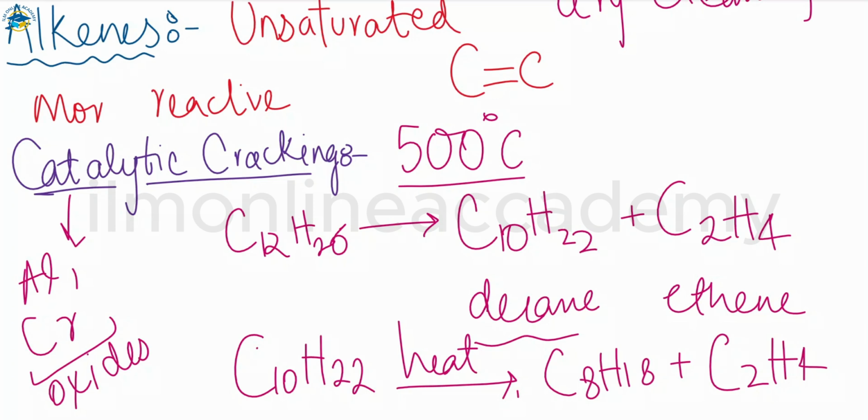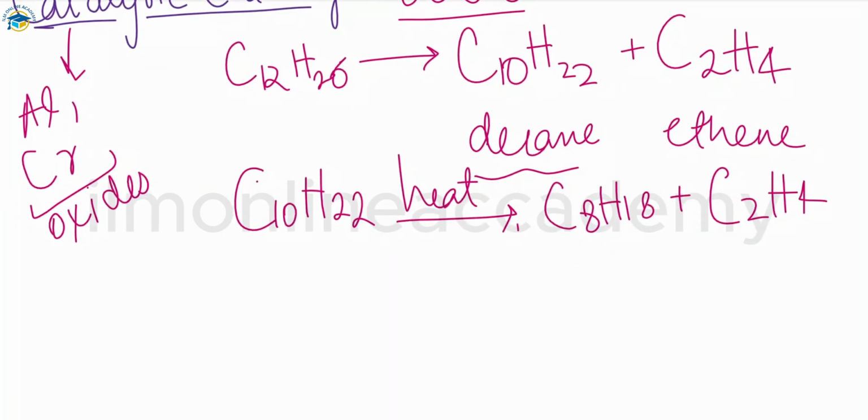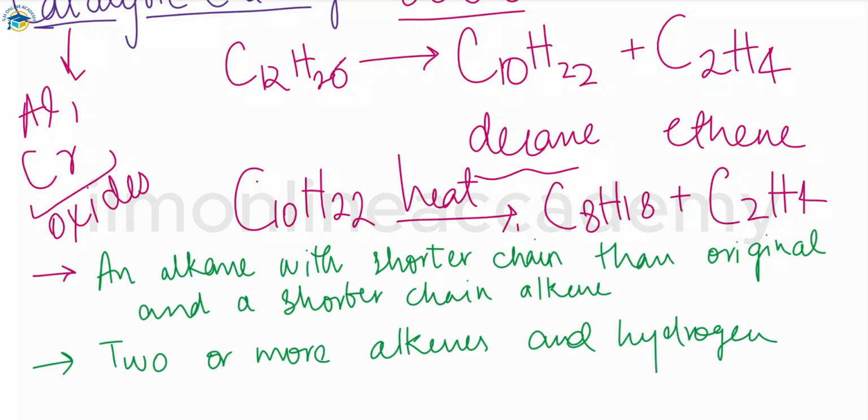So in all the cracking reactions that we are doing here, an alkane with a shorter chain than the original and a shorter chain alkene are released. Whenever we do the cracking of alkanes, two or more alkenes and hydrogen are also released. All the products of the cracking are useful. The shorter chain alkanes can be blended with the gasoline fraction to enrich the petrol. So we have some useful purposes for these products.